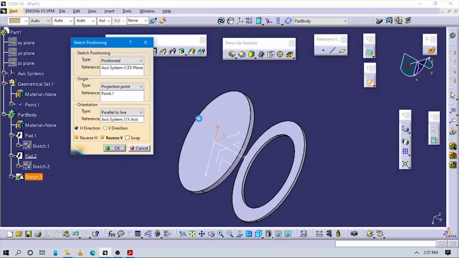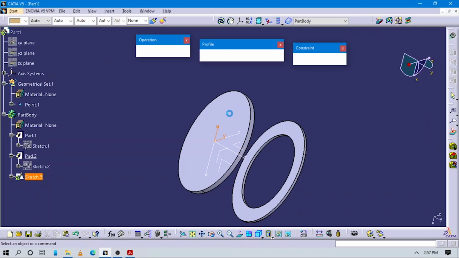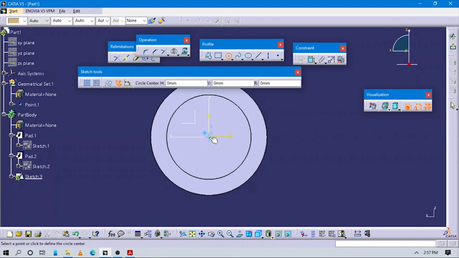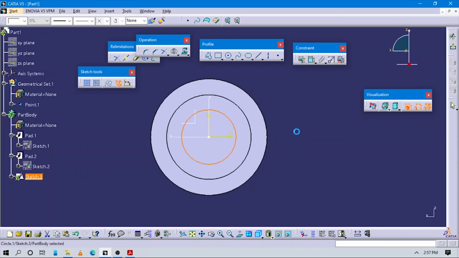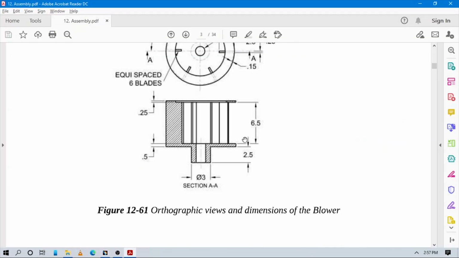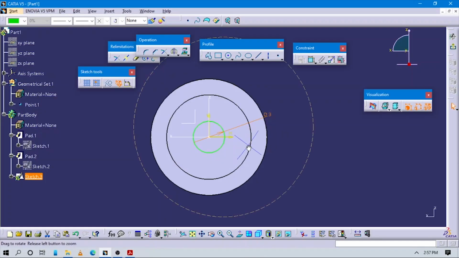Make it reverse to align our orientation properly. And now draw one circle here, with its center coincident with the origin, and the diameter is 3. Yes, the diameter value is 3.